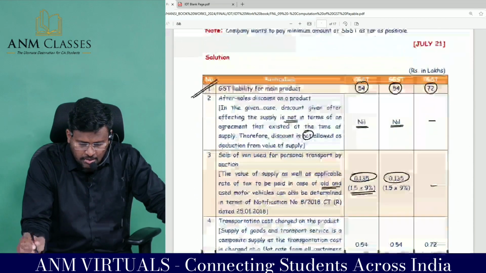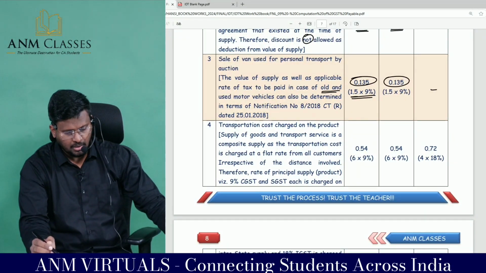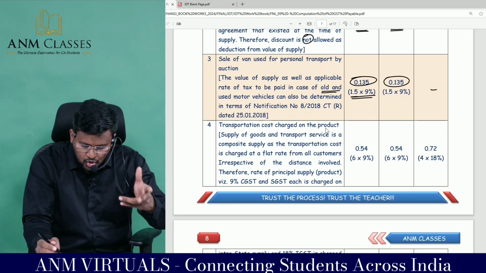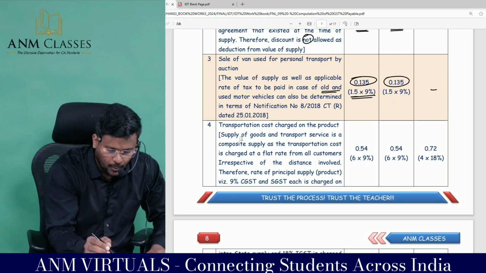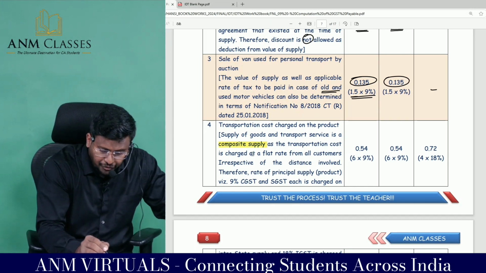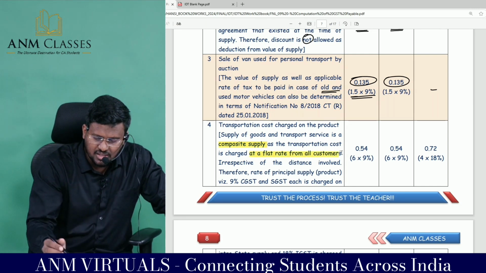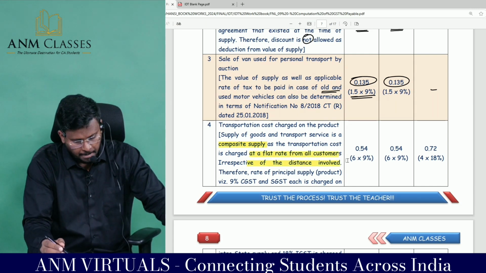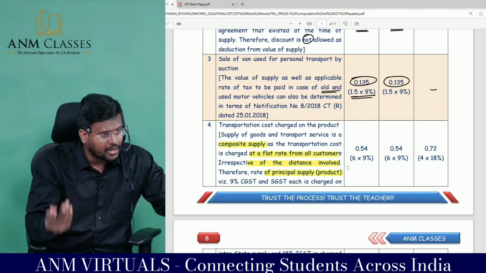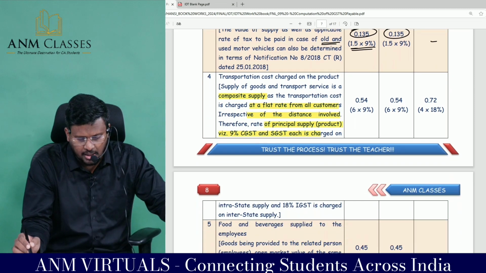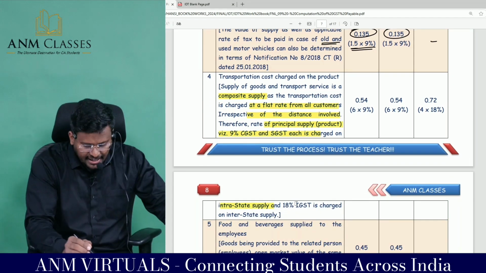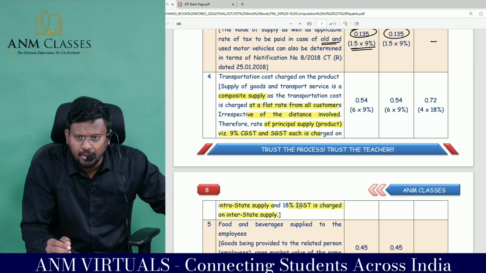Sir, this is what supply? Transportation cost charged on the product. Supply of goods and transport service is a composite supply. As the transportation cost is charged at a flat rate from all customers, irrespective of the distance involved, the rate of the principal supply, that is the goods rate, applies: 9% CGST and 9% SGST each is charged on intrastate supply, and 18% IGST to be charged on interstate supply.